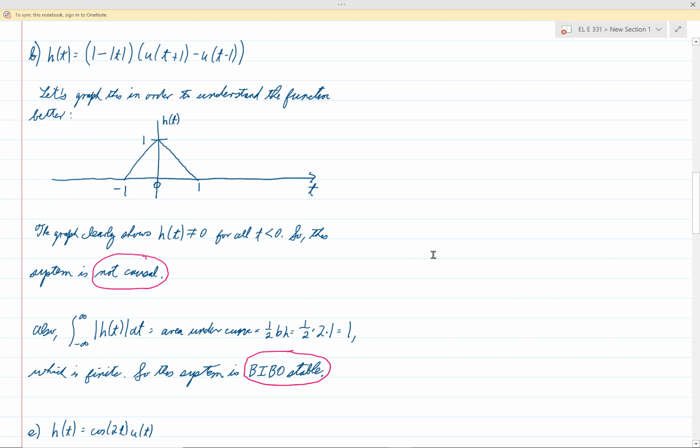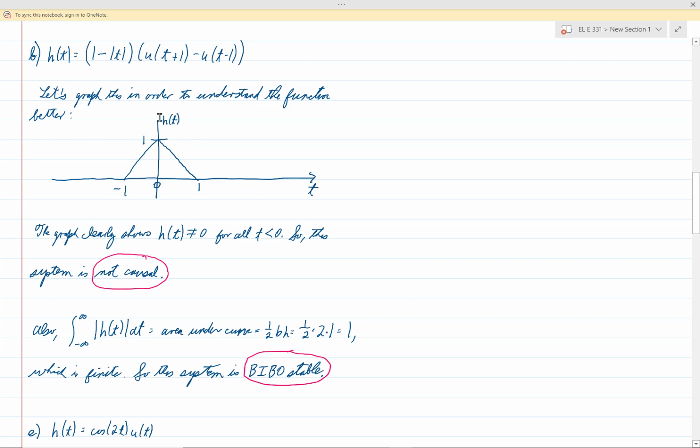And what about BIBO stability? Well, remember, to check that, what we have to do is to check whether or not h of t is absolutely integrable. So we look to see about this integral negative infinity to infinity of the absolute value of h of t dt.